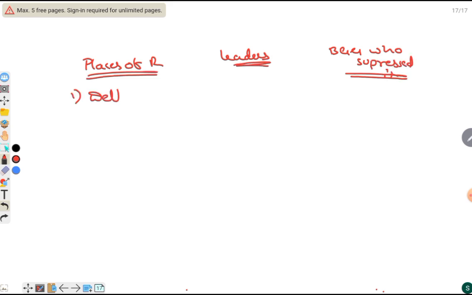Now let's see the places of revolt, who the leaders were, and the British officers who suppressed it. Look at Delhi. The leader was Bahadur Shah, and the revolt was suppressed by John Nicholson.